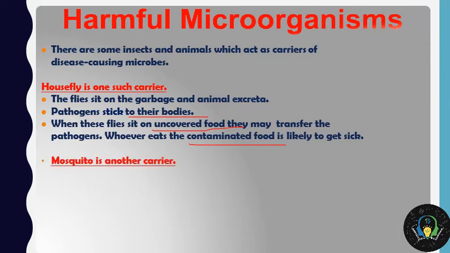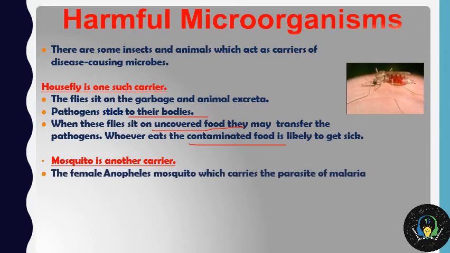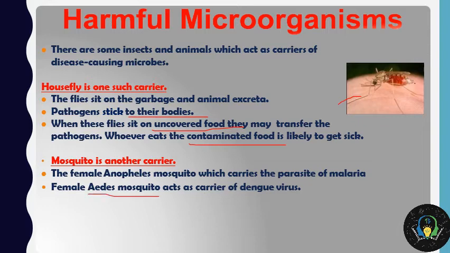Mosquito is another carrier. As you can see in this figure, the female Anopheles mosquito carries the parasite of malaria. That means these are the type of mosquitoes which generally carry the malaria pathogens. Then there is one more type of mosquito which is referred to as the Aedes mosquito. It acts as a carrier of the dengue virus. This is how it looks. They have white colored spots on their legs, as you can observe here. I hope it's clear till now.